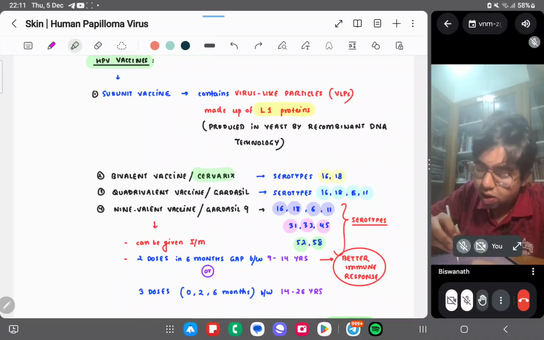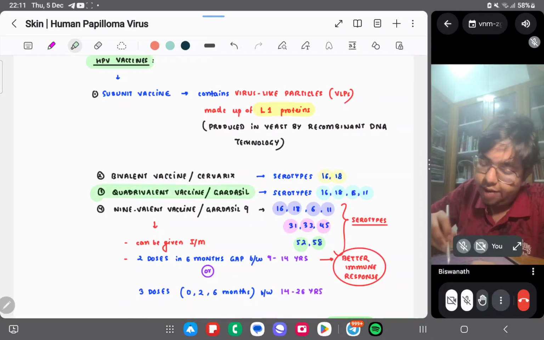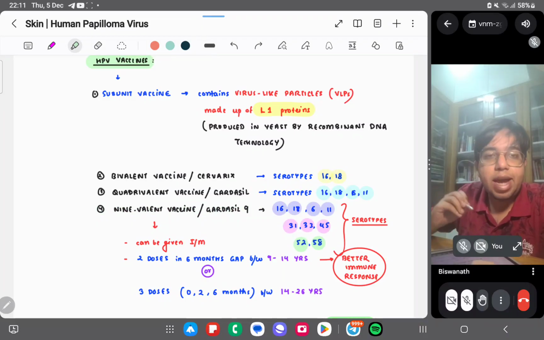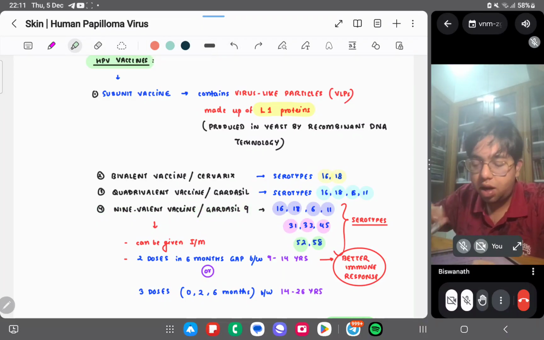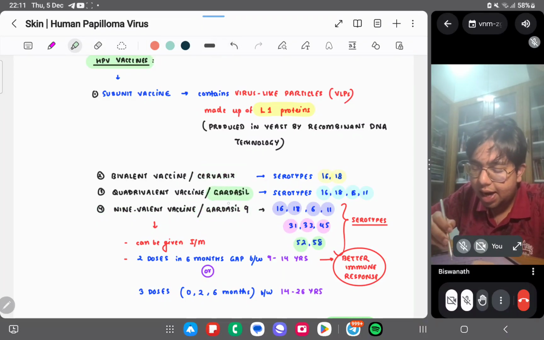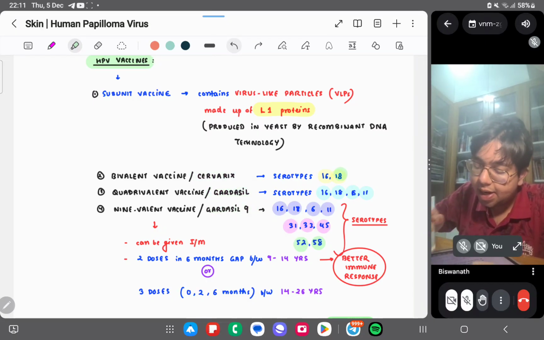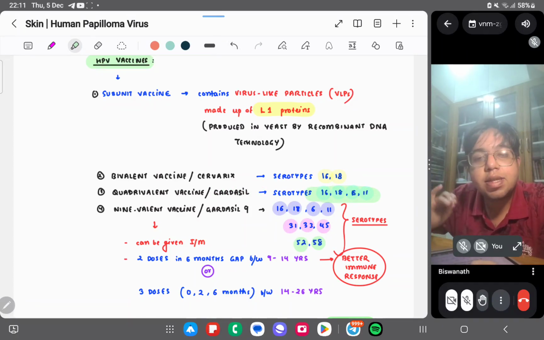The bivalent vaccine is called Cervarix. Quadrivalent is called Gardasil, and the nonavalent, 9-valent vaccine is called Gardasil 9. Cervarix, Gardasil, and Gardasil 9. Three vaccines. Cervarix is targeting 16 and 18 only. Gardasil is targeting 16, 18, 6, 11.